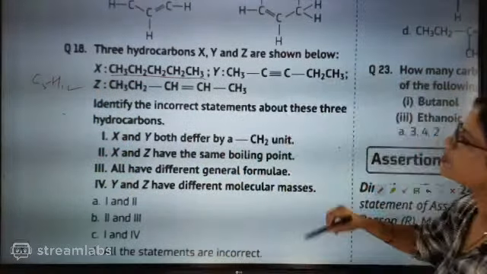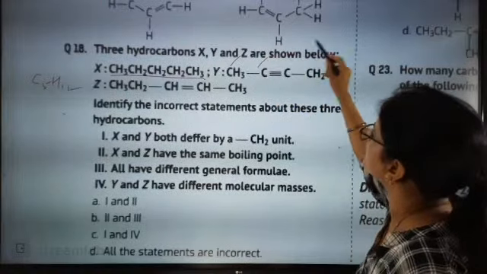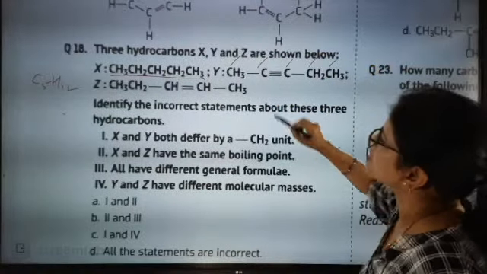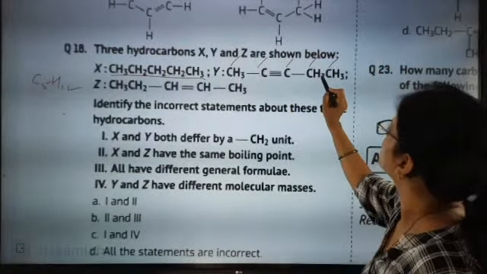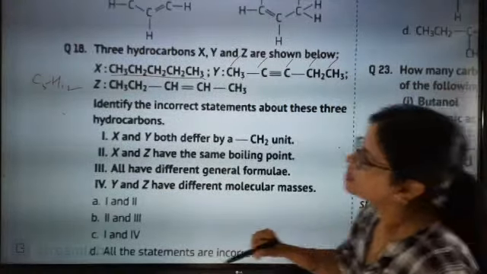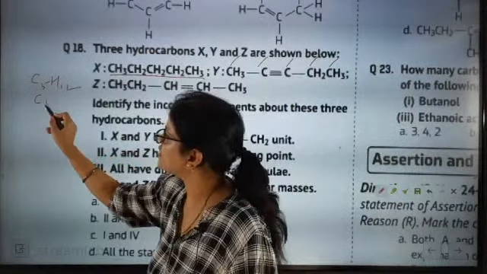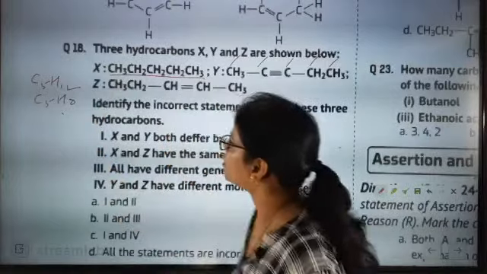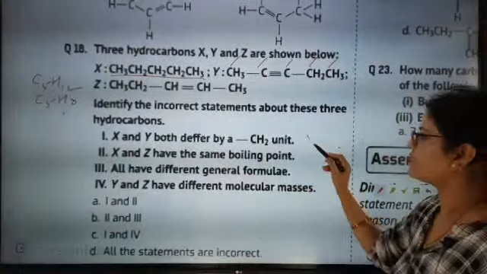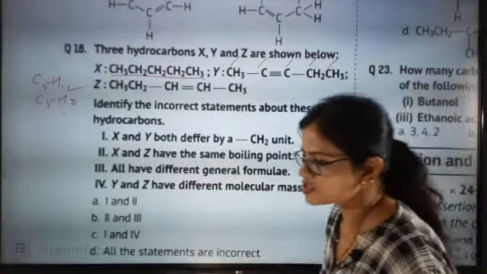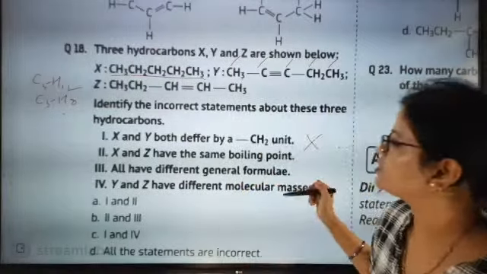Now here it is double bond, so here 1, 2, 3, 4, 5, C5, then 3, 4, 5, 6, 7, 8. Sorry, C5H8. So they are not differing. X and Y are not differing by CH2. So this statement is wrong. Okay. Now shall we go for the next one?